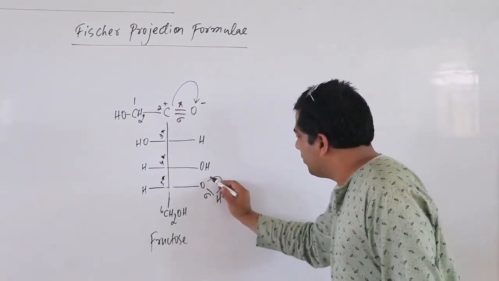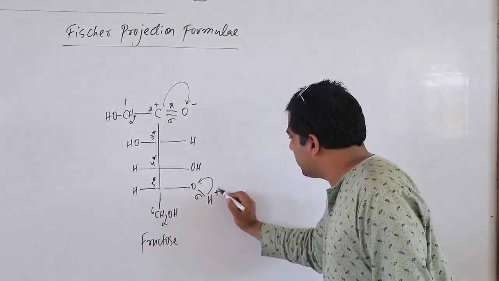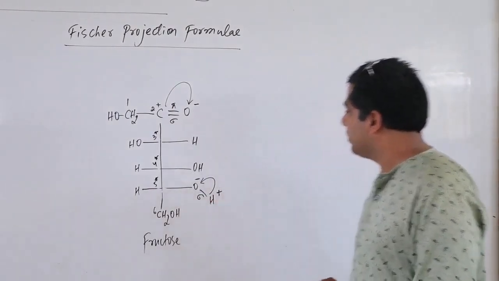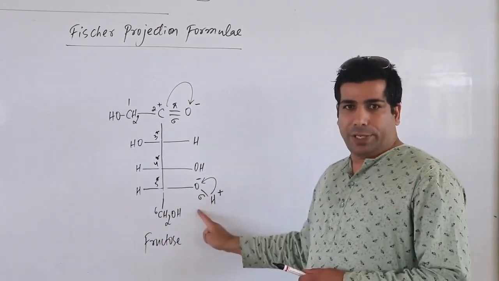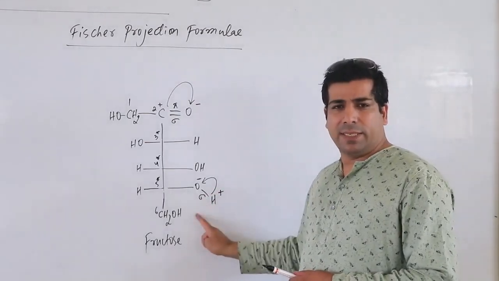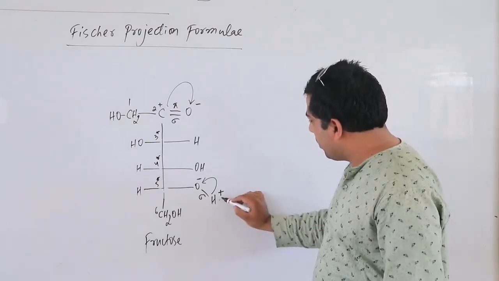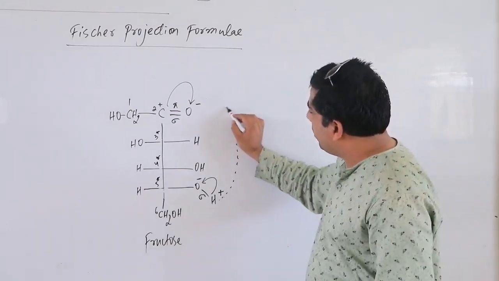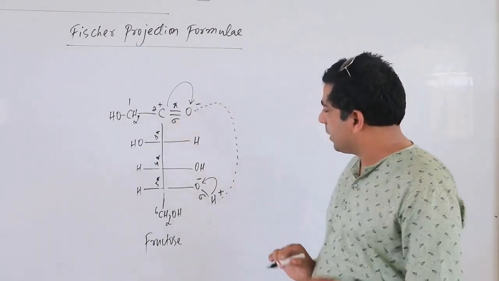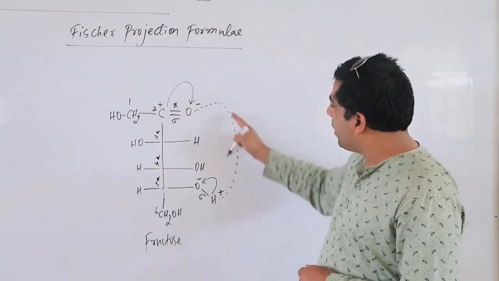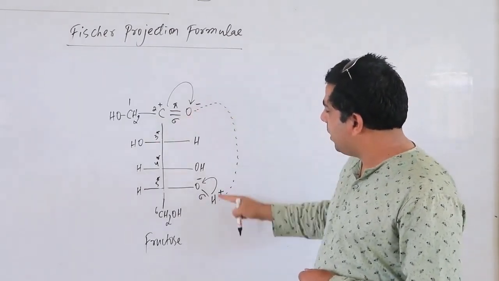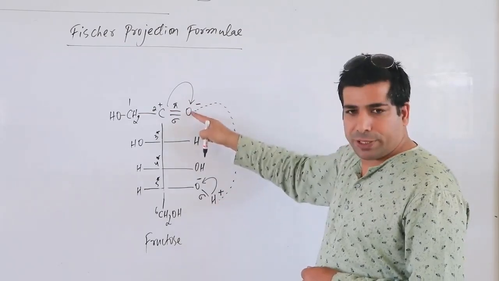In the same way, we have a sigma bond with OH here. Let us shift it here. What is the charge here? Plus, and what is the charge here? Minus. There is only one bond here. So when this one bond breaks, hydrogen will be free. And this free hydrogen can go and interact with this oxygen. Correct? This hydrogen will go and interact with this oxygen. O minus and H plus will become OH.